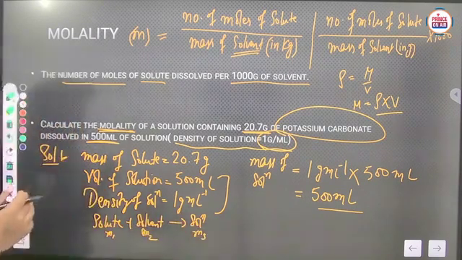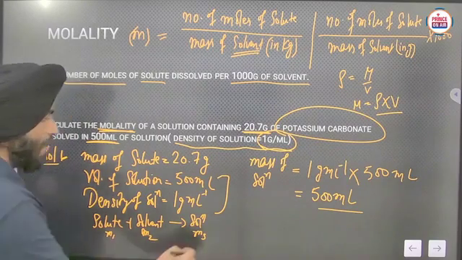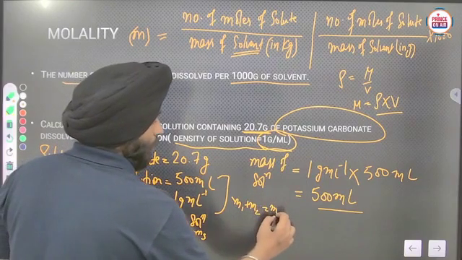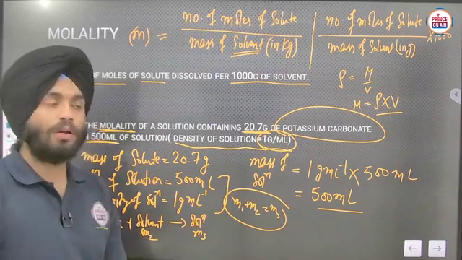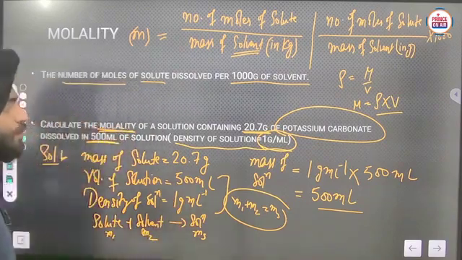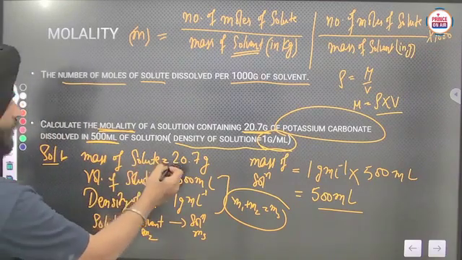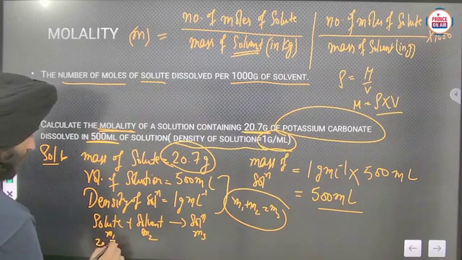Applying the law of conservation of mass, m1 plus m2 should be equal to m3. The total mass of reactant should be equal to total mass of product. Now here the solute mass is given, that is 20.7 gram.